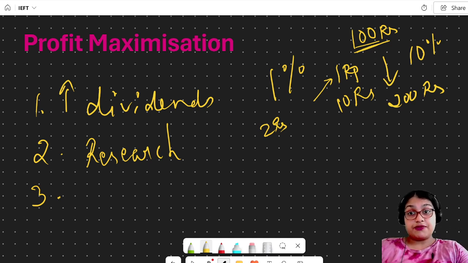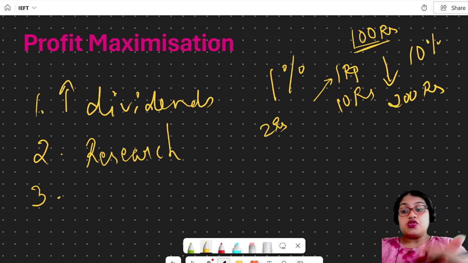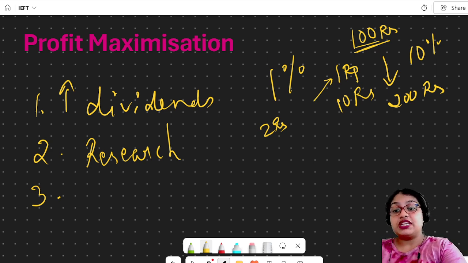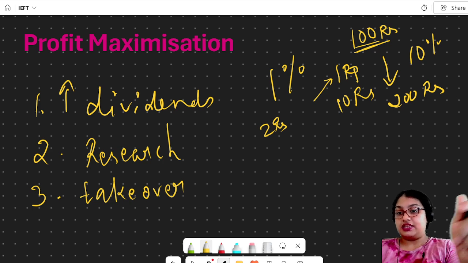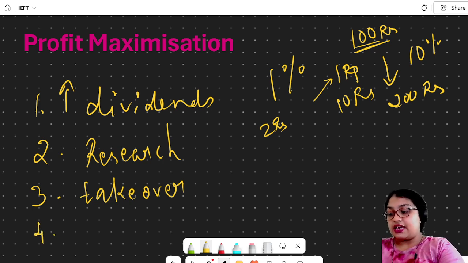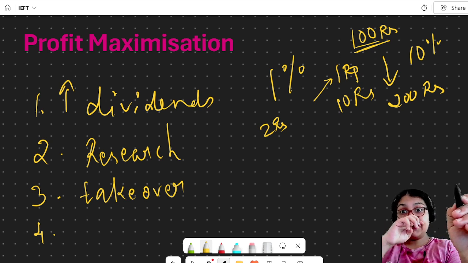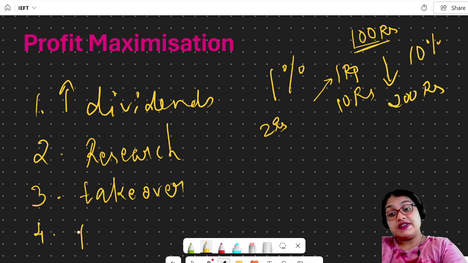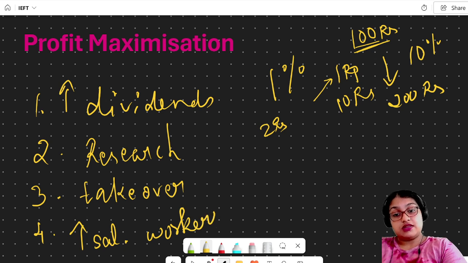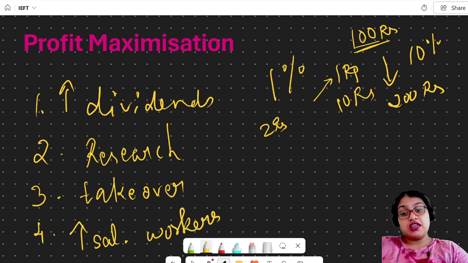So it is more vulnerable to takeover if I am going in loss. If I am going in profit, they can't do anything, right? Next, higher profit enables higher salary for workers. The workers will also get higher salary if I'm making profit. So it is a positive thing for everyone who comes under the firm.